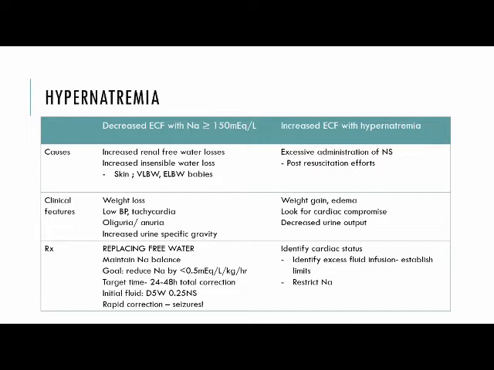Clinical features: there's weight loss, low BP, tachycardia, oliguria or anuria, increased urine specific gravity. Treatment is by replacing free water, maintaining a sodium balance, and the goal is to reduce sodium by less than 0.5 milliequivalent per liter per kg per hour. The target time is about 24 to 48 hours for total correction, and initial fluid is 5% dextrose with half normal saline. Rapid correction may lead to seizures.